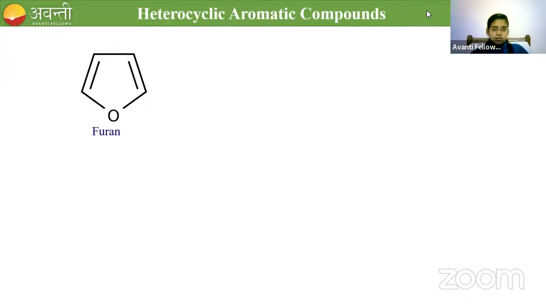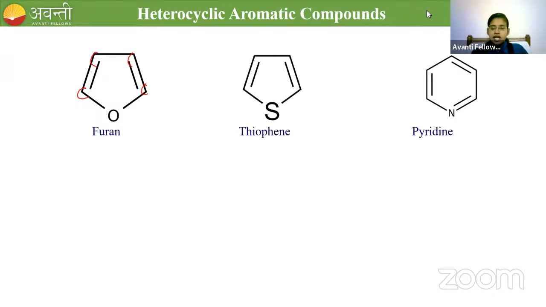So don't worry. This compound is aromatic. I am saying this compound is aromatic. Just keep in mind that furan is aromatic. But it has one heteroatom, so it is called heterocyclic aromatic. And thiophene is also an example of heterocyclic aromatic. Then the other compound is pyridine. In pyridine, I have nitrogen. Pyridine is also an example of heterocyclic aromatic. Okay, clear for all of you?